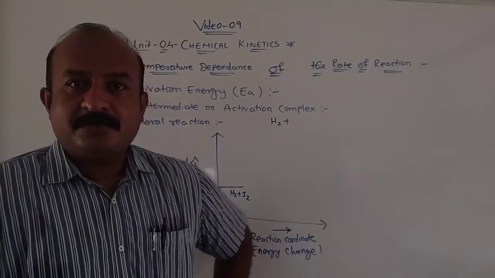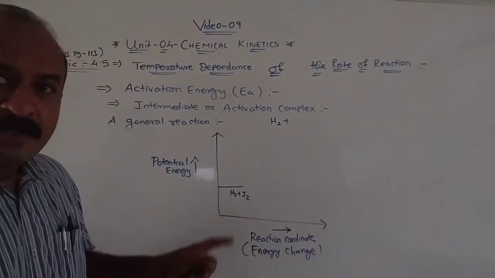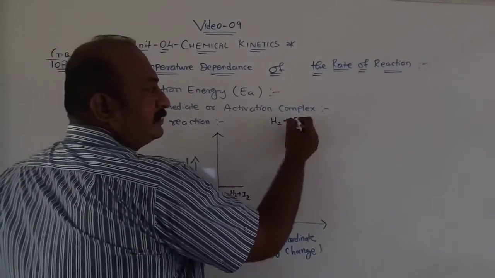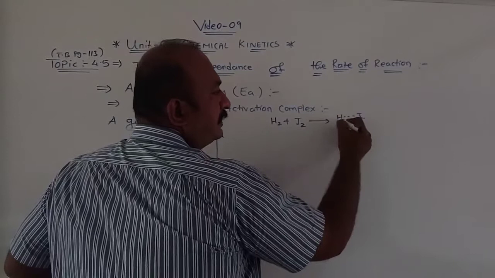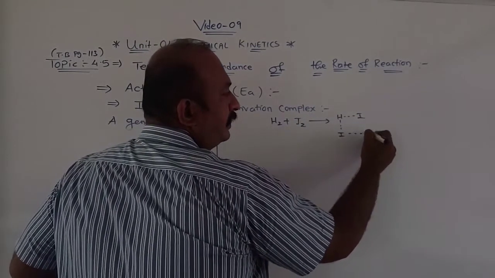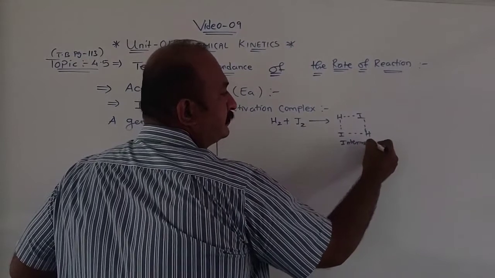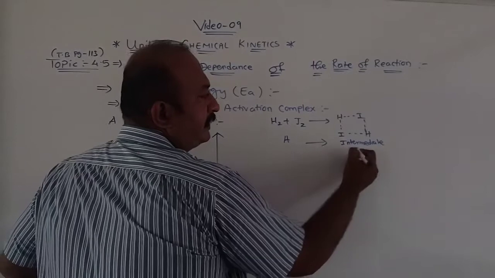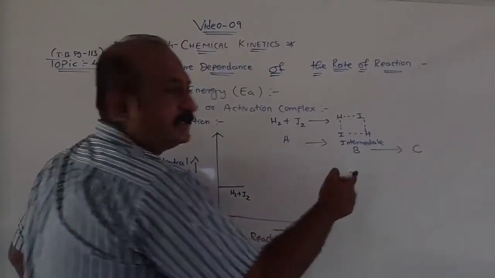So don't worry, I think you can watch this carefully. Here, when we talk about H2 plus I2, if I write the reaction H2 plus I2, first it gives you what? It gives you an intermediate. Clear? This is suppose A. A will give you B, that is the intermediate, and B will give you C, that is the product.